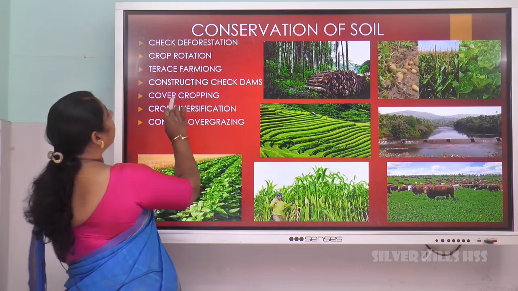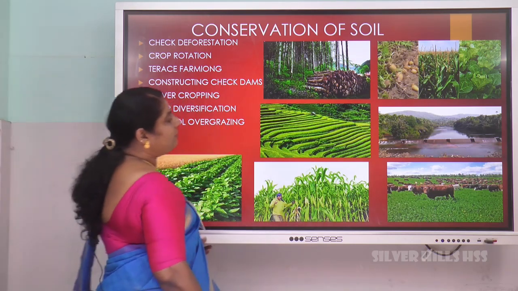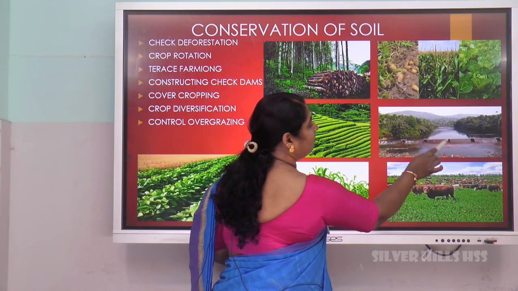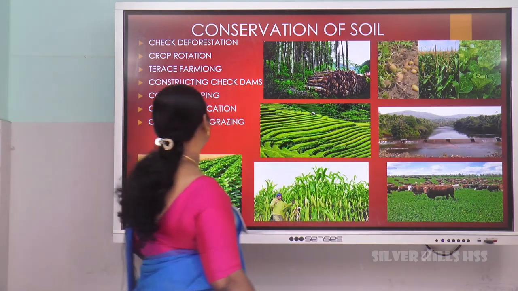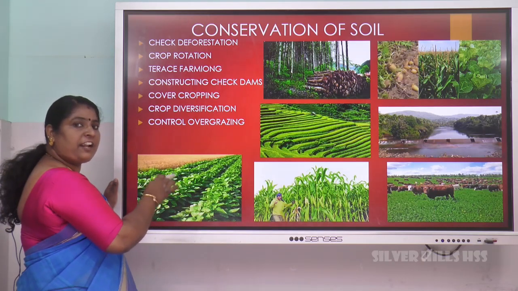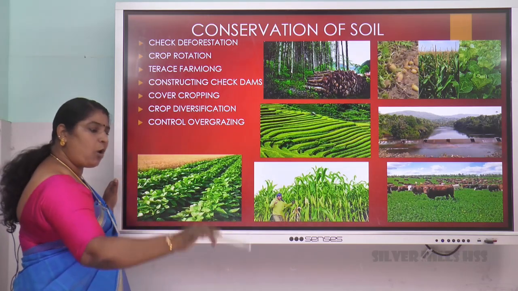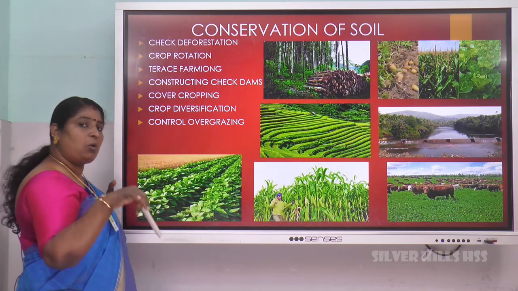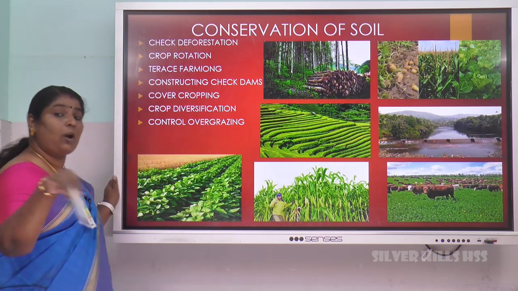Next, constructing check dams. These are the temporary dams which will stop the soil as well as water flowing. Next is cover cropping. Plant the crops of different height. So the force of the water when it falls on the ground will be very less, which will stop the water, which will stop the soil flow.